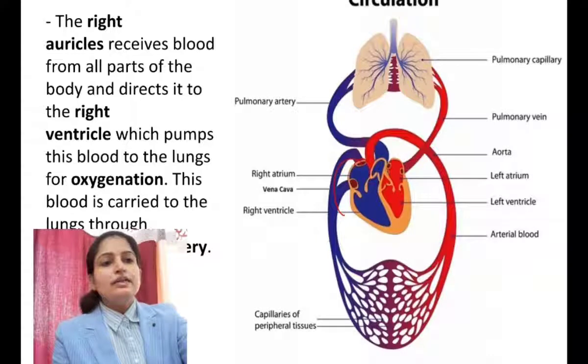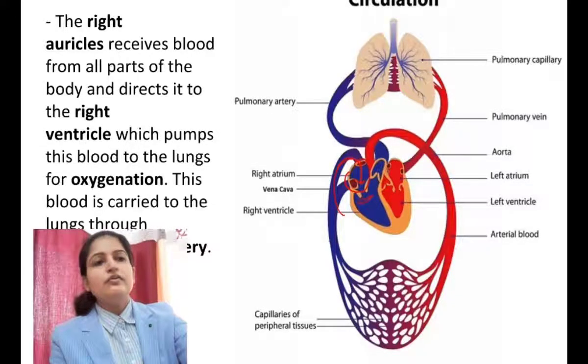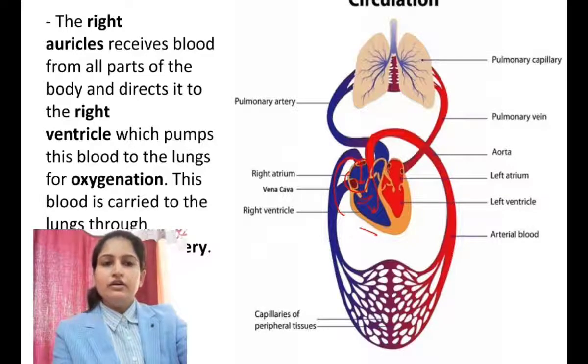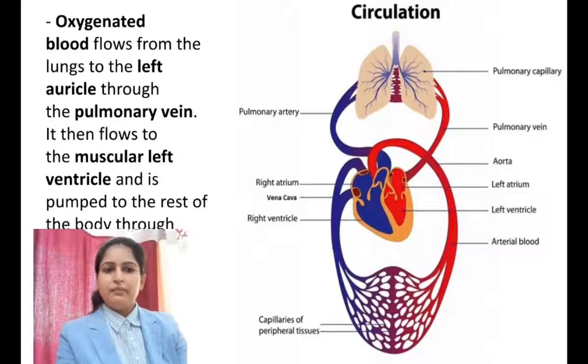Okay, so this right auricle receives the deoxygenated blood from all over the body parts, and through this tricuspid valve the deoxygenated blood comes into the ventricles, and when there is a systole, or we can say the contraction of the ventricles, then this blood flows into the pulmonary artery, and through the pulmonary artery it goes into the lungs again for oxygenation. Okay, this is one part of the pumping by the heart.